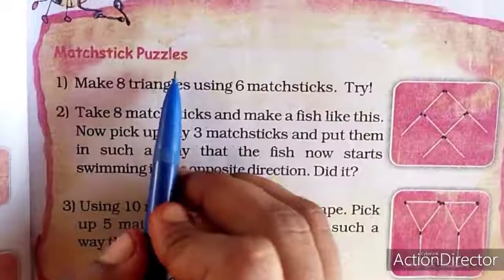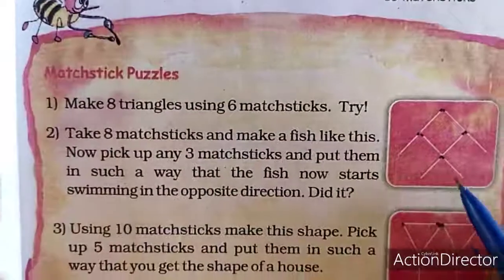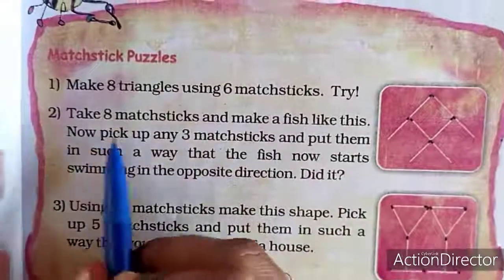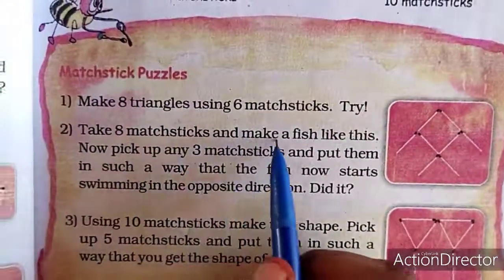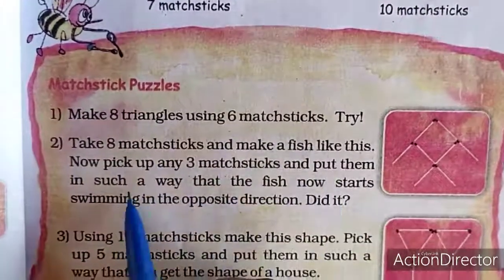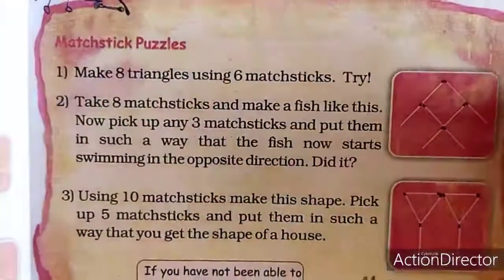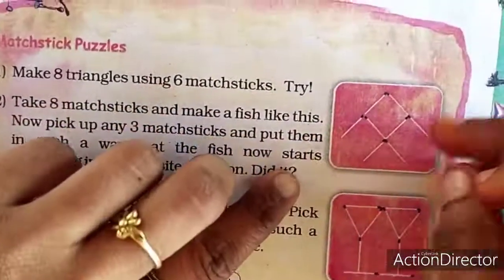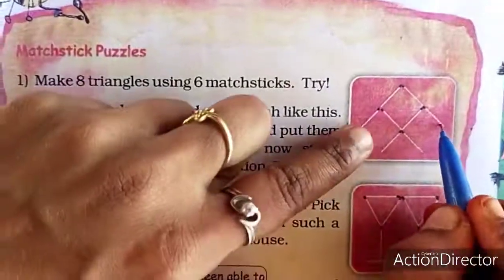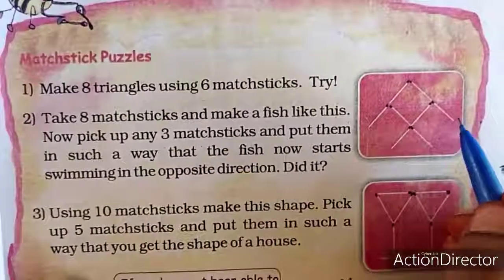See, matchstick puzzles. Make 8 triangles using 6 matchsticks. Try it. You have to try. And then take 8 matchsticks and make a fish like this. Now pick up 3 matchsticks and put them in such a way that the fish now starts swimming in the opposite direction. If we change the 3 matchsticks, the fish can go in the opposite direction. Now if you take these 2 and put them in here, it will look like an opposite direction.